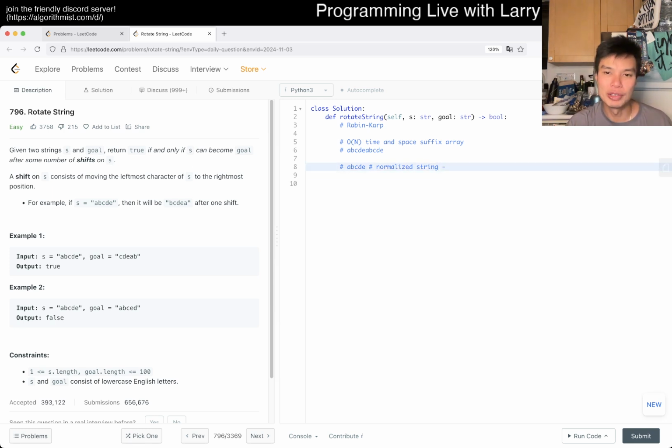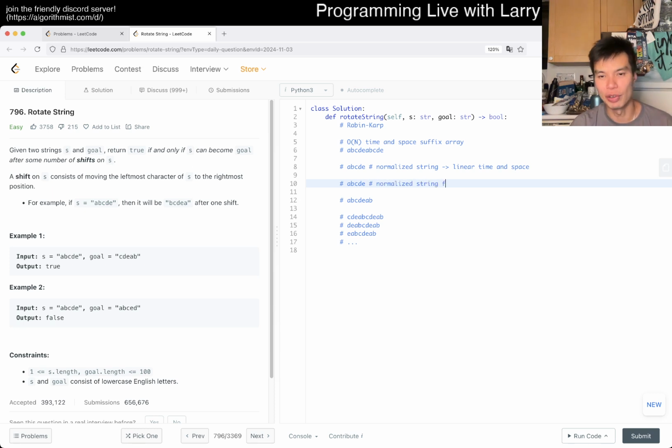Because if you are able to get this in linear time and space, which is what we said, then you do it for the go as well. Keeping in mind that one reason why this works on shifting is because shifting S is the same as shifting go in the other direction. So you can do the same thing on this part. For example, you have this, dot dot dot, and in theory what would bubble up to the top after you sort it is this thing, and you take the prefix A, B, C, D, E, and this is the normalized string for the go.